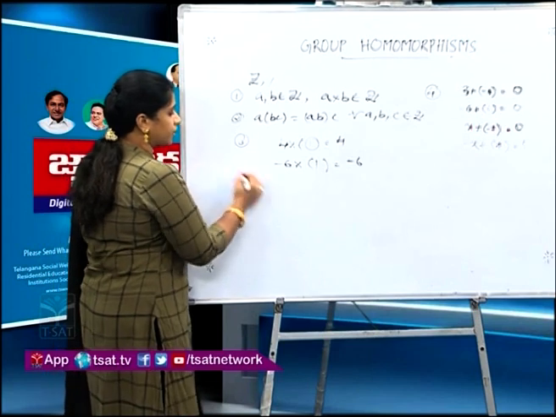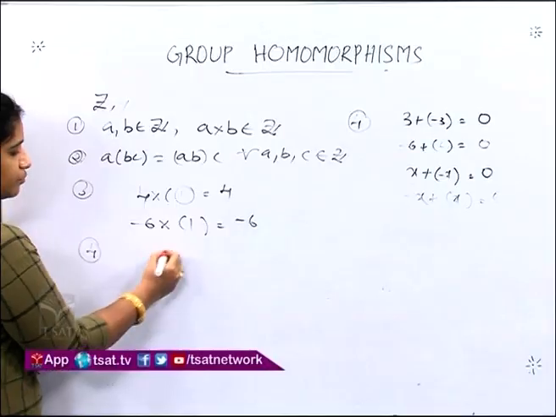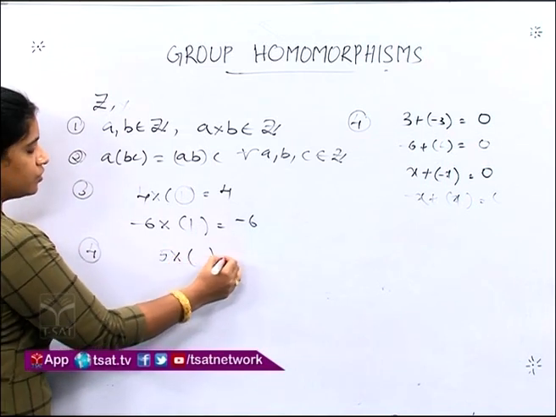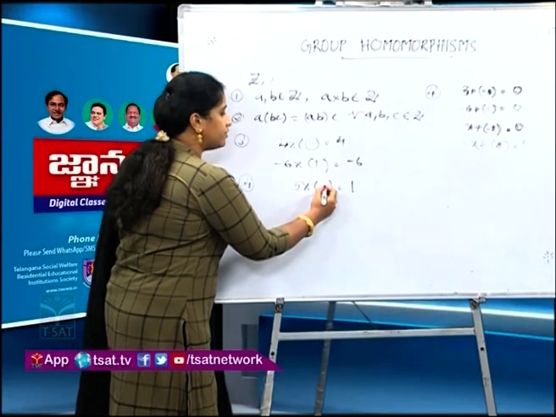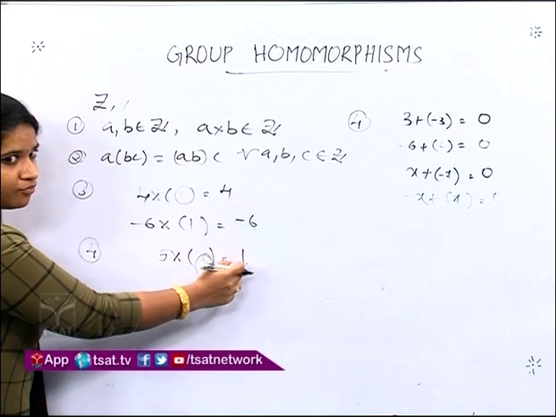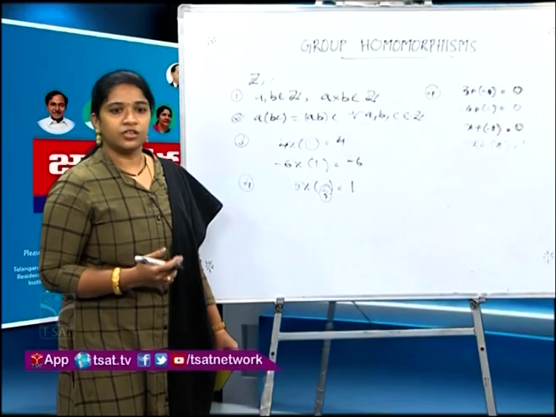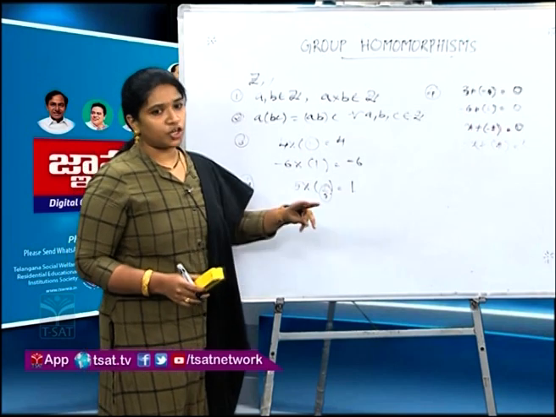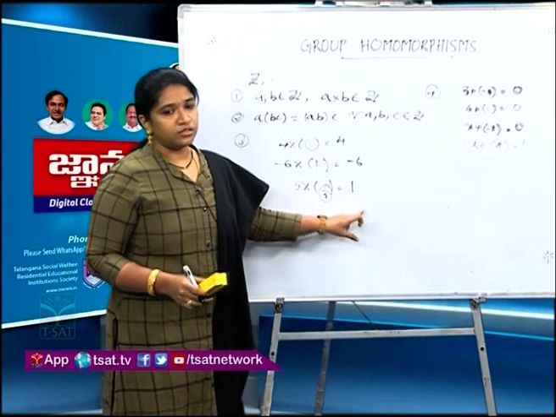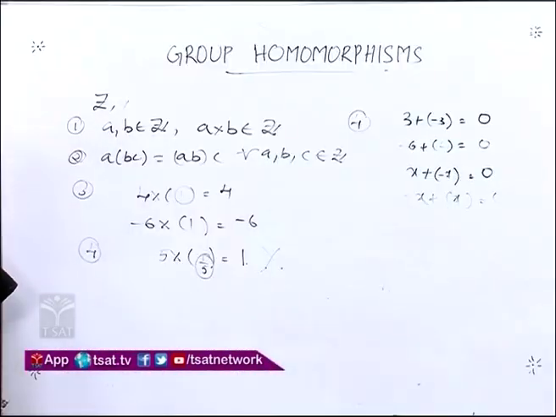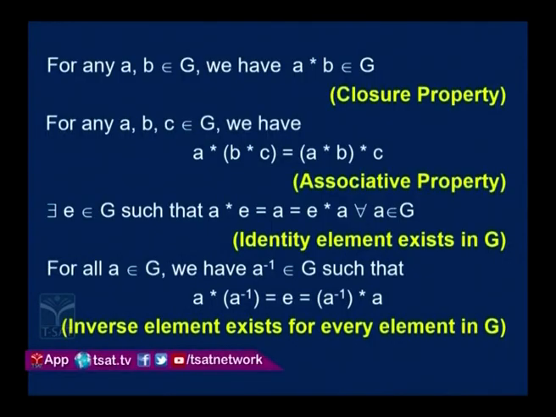Now let us consider the 4th condition. Take some integer, say 5. What integer is to be multiplied to 5 to get our identity 1? We all know that 1 by 5 is the only possibility such that when these 2 are multiplied, we will get 1. But is 1 by 5 an integer? No, it is definitely not an integer. So, in the set of integers, we are not able to find an element such that when it is multiplied to 5, we get 1. So, the inverse property is not satisfied here. So, the set of integers is not a group under the operation multiplication.